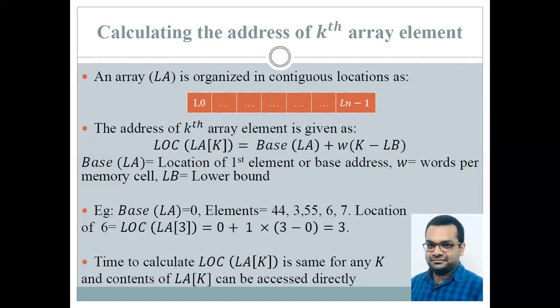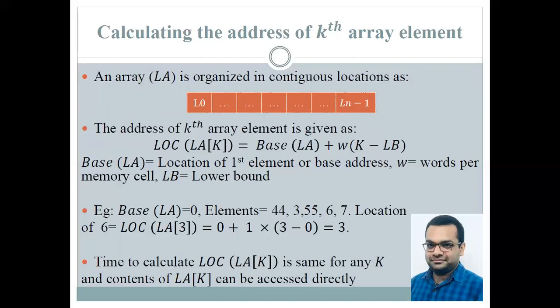Now, what are the terms that are used in this equation? Base means the location of the first element, or the base address, which in the diagram shown above will be L0, and in the previous diagram that we saw, it was 0. W is the number of words stored per memory cell. In general, we will assume that a complete number, word or character will be stored at one location in the memory. LB stands for the lower bound.